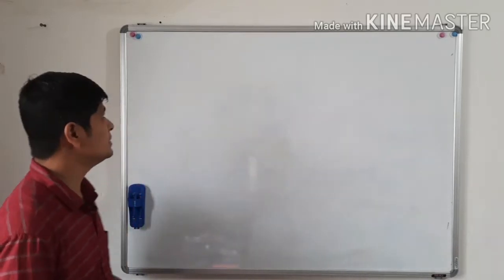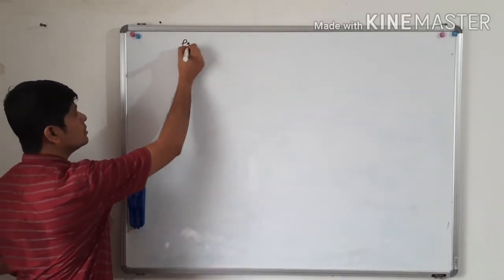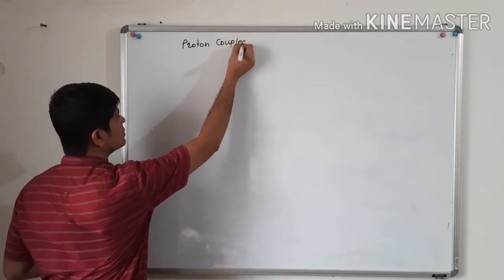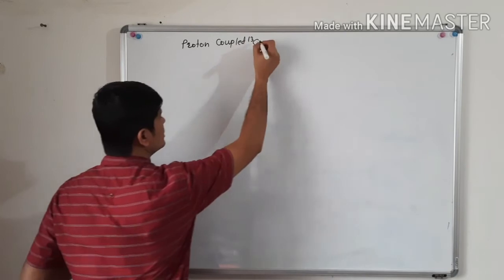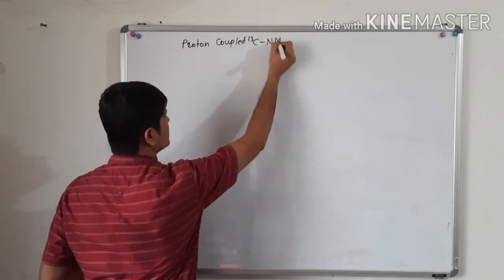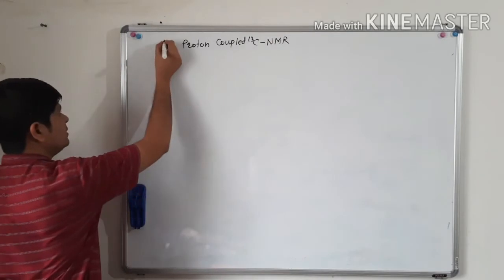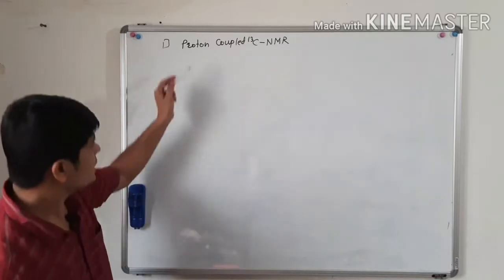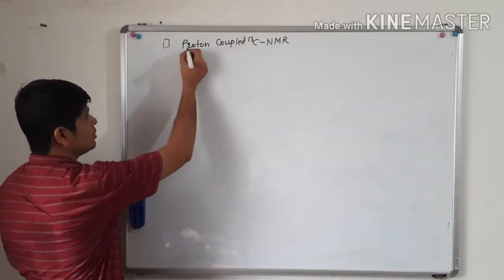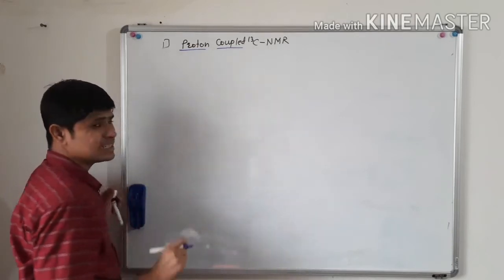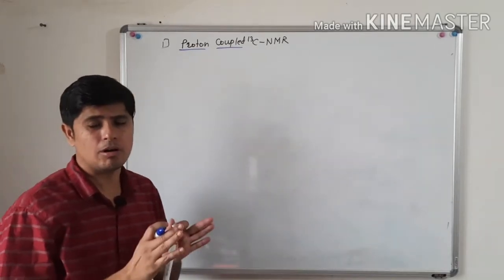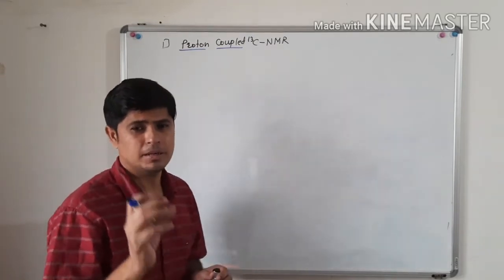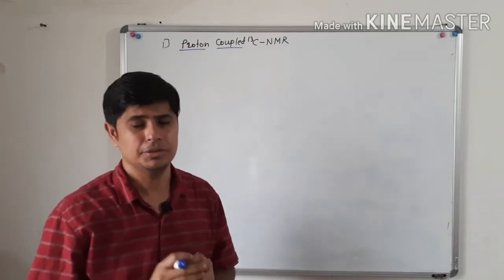Now in this lecture, we will see proton coupled carbon 13 NMR. The name itself indicates that there should be a coupling of protons with the carbon 13 nucleus. There should be a what? Coupling of protons with the carbon 13 nucleus.